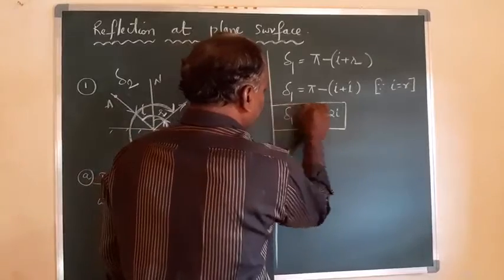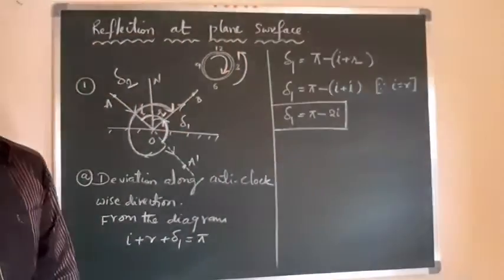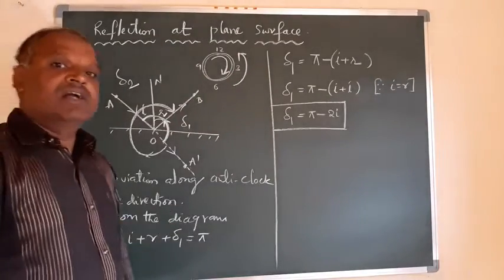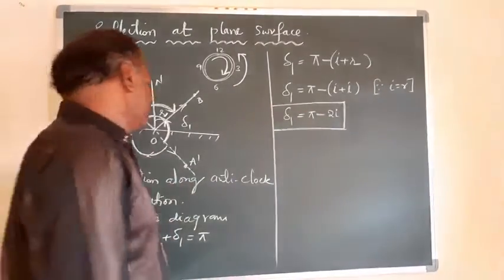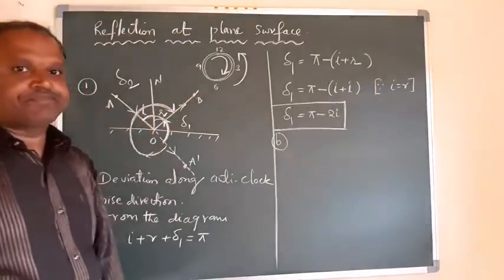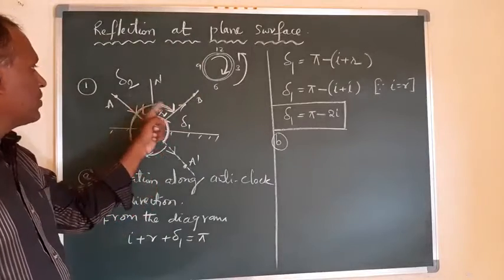So what is the equation for the deviation in the anti-clockwise direction? In the anti-clockwise direction, the deviation made by the reflected ray with the incident ray is given by pi minus 2I. Similarly, you can go for the second case: in the clockwise direction, what is the deviation?